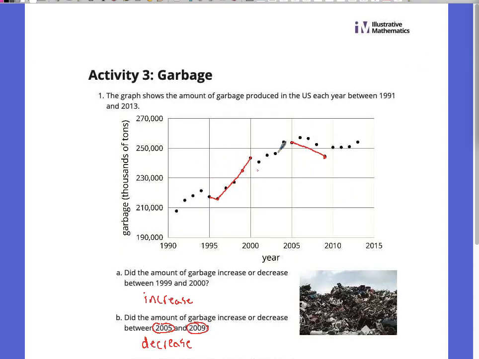So when you think about this first graph, the garbage, that one's kind of sad that it's going up, right? That it goes up over time. That means we're using more trash, we're producing more garbage, we are putting more things in landfills and polluting more and all that kind of stuff. So this is not a good thing that this one's going up.